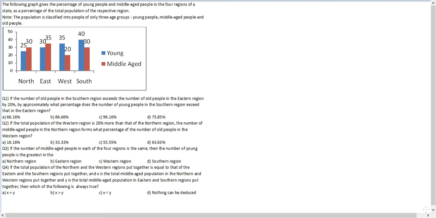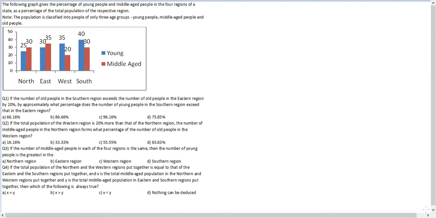Let's look at the fifth set. The following graph gives the percentage of young people and middle-aged people in the four regions of a state as a percentage of total population of the respective region. Note the population is classified into people of only three age groups: young people, middle-aged people, and old people. Okay, and then they've given us a graph, and then there are questions.